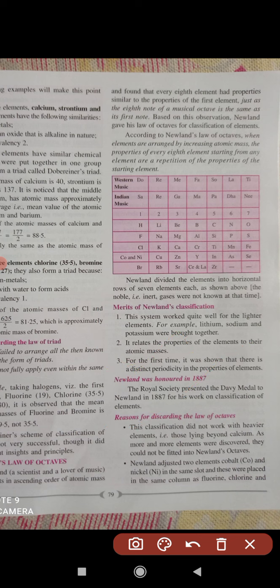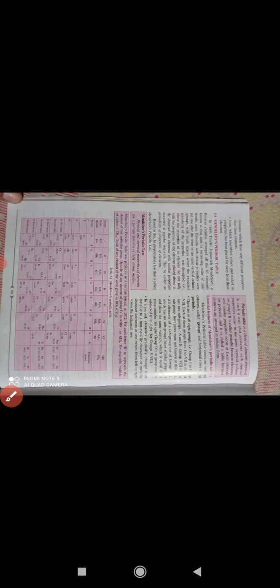Okay, so the reason for discarding the classification: it didn't work for heavier elements. Those lying beyond calcium, as more and more elements were discovered, could not fit in Newland's octaves. More elements were discovered and heavier elements also could not be given a position according to this law. Now Newland adjusted two elements, cobalt and nickel, in the same slot. And these were placed in the same column as fluorine, which I told you before. Cobalt and nickel in the same group as fluorine, chlorine, and bromine is highly not feasible, not acceptable.